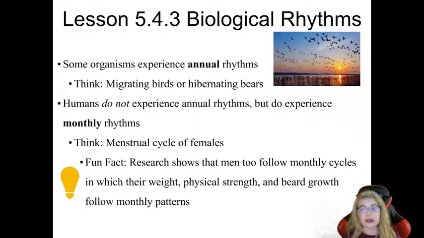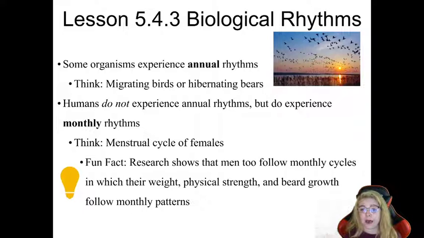Humans do not experience annual rhythms, but we do experience monthly rhythms. So you can think of monthly rhythms like female menstruation. So females' reproductive hormones are on a monthly rhythm or a monthly biological clock, which produces a period every month. And if you didn't know, fun fact, research actually shows that men too follow monthly cycles in a different way, obviously, than females do, because females are responsible for bearing children in God's design.